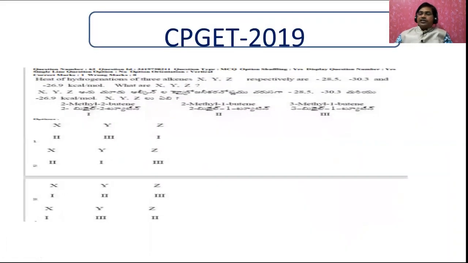Now another one is actually from thermodynamics. Even though it is somewhat related to our organic compounds, that's why I took the example here. Now, the heats of hydrogenation of 3 compounds X, Y, Z are respectively 28.5, minus 30.3, and minus 26.9. Means this is less energy than this one and this one. That is, Y is the higher in energy, Z is the lesser in energy.